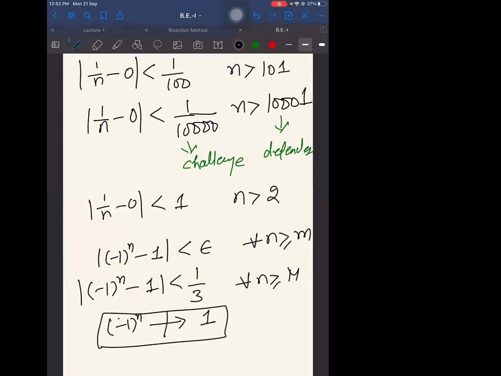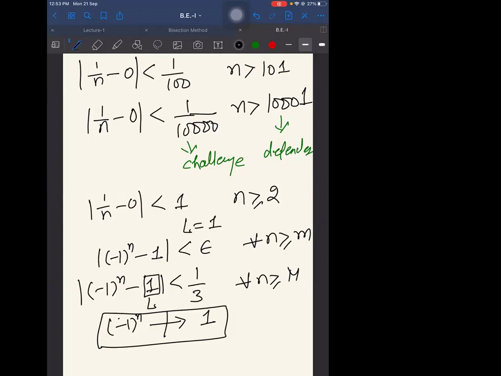Sir, why do we put minus 1 here? Let me finish it. I'm saying that if it is convergent to L, I have chosen L to be 1. There has to be some value for L. L cannot be any number.